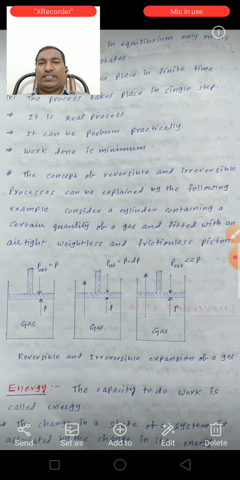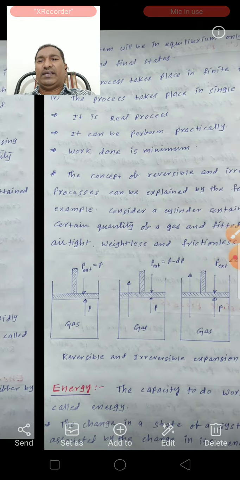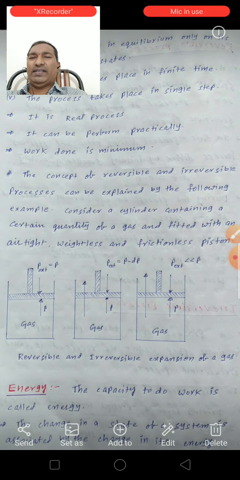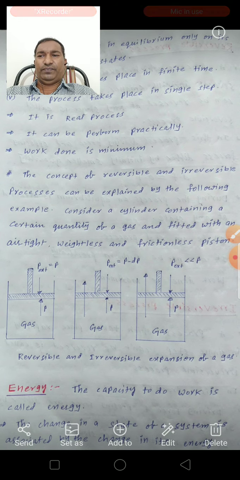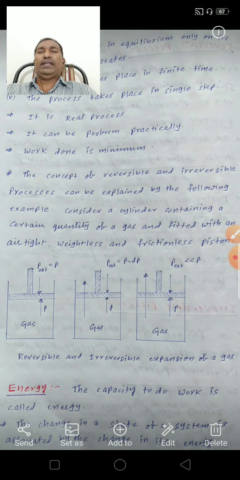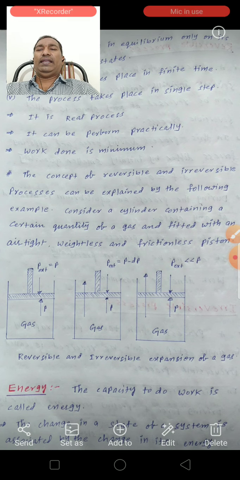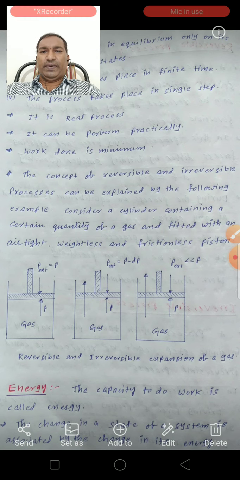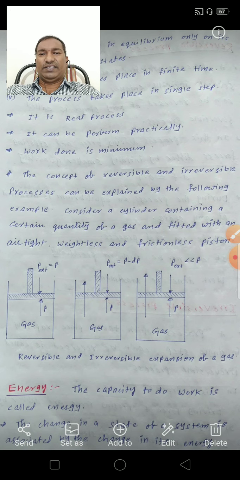Third, the system will be in equilibrium only in its initial and final state. Next point, the process takes place in finite time. Next point, the process takes place in a single step.